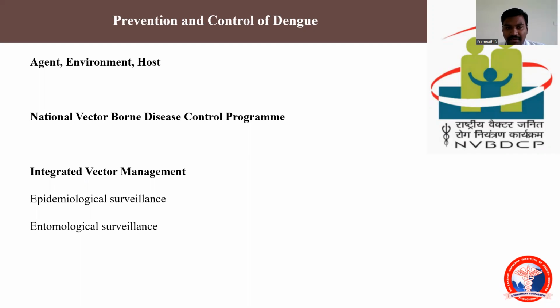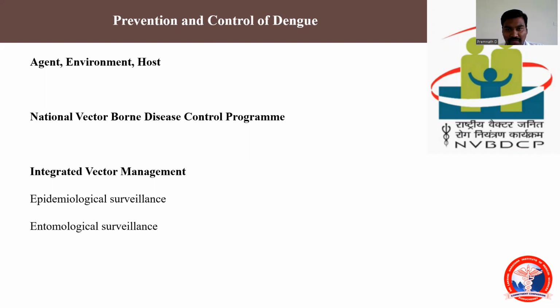We'll see in detail. So for this, a national program is running. The national program name is National Vector-Borne Disease Control Program, under which 6 diseases are concentrated. So when we come to the integrated vector management, the important steps will be epidemiological surveillance and entomological surveillance. Entomological surveillance, as I said, I explained in detail to you about the 3 indices. That is about only larvae.